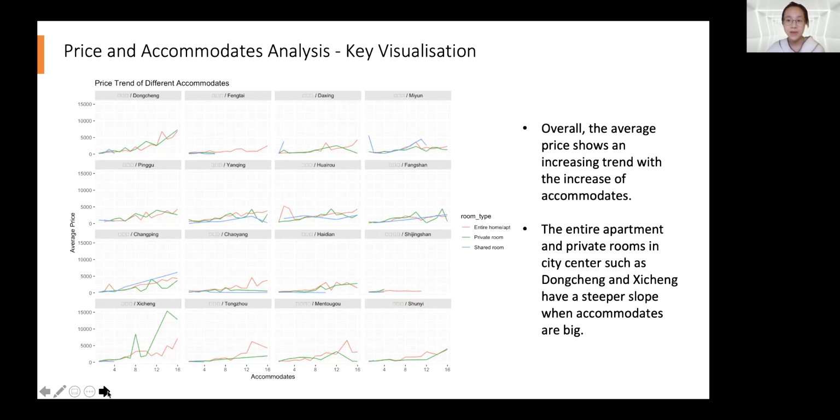Besides, the entire apartment and private rooms, especially in city center, such as Dongcheng and Xicheng, have a steeper slope when accommodates are greater than 8. Therefore, we can take advantage of this trend and charge a higher commission rate for the bigger houses accommodating 8 more people, because this is a way to increase the company's revenue. Now I will pass to Zhishuan.